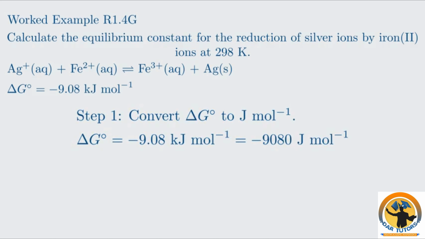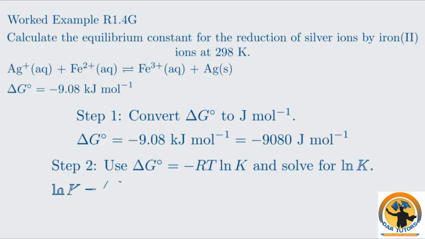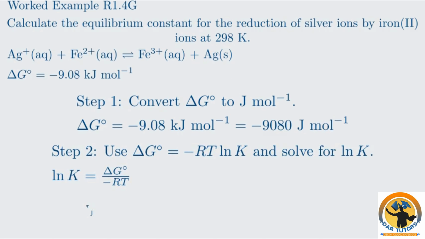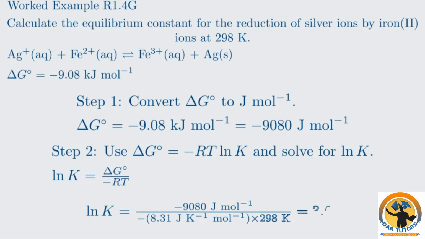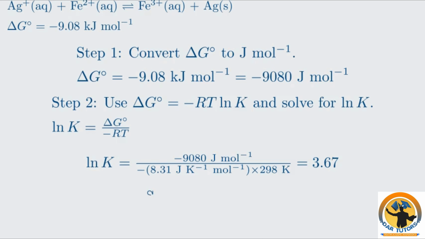Now we use our key equation and solve for ln K. We rearrange ΔG equals minus RT ln K to solve for ln K, which is ΔG divided by minus RT. Plugging in our values, minus 9080 divided by the product of minus 8.31 and 298. This calculates to 3.67. Finally, to find K, we take e to the power of 3.67. This gives an equilibrium constant of 39.1. Since K is greater than 1, we confirm what the negative ΔG already told us. The products are favored at equilibrium.